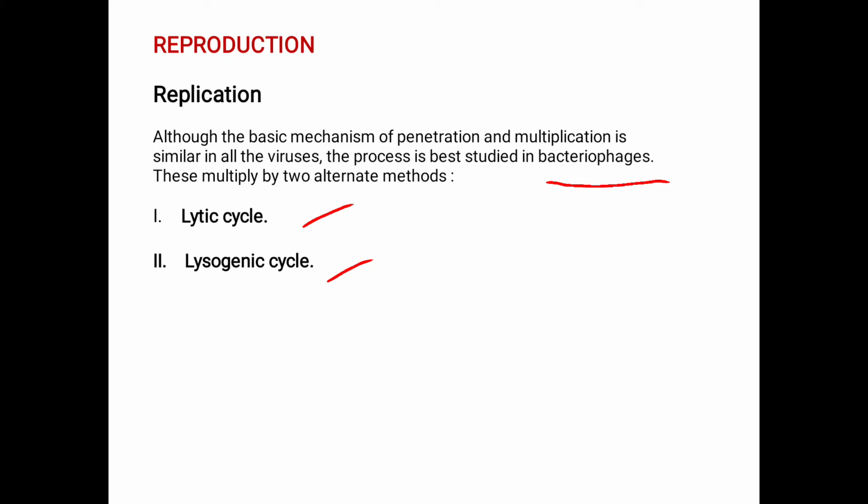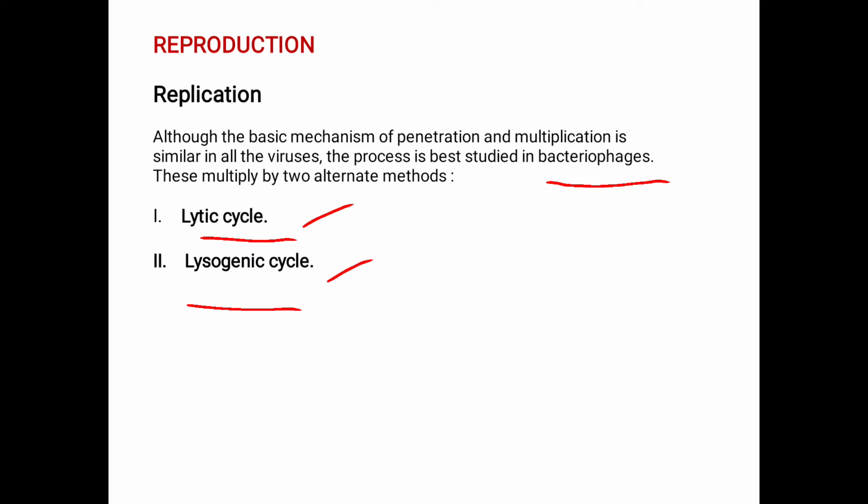In the last class we studied the types of phages, that is the T-even phage and the T-odd phage in viruses. T-even phage includes T2, T4, T6, and T-odd phage includes T1, T3, T5. Most of the T-even phages are operated by the lytic cycle; those which do not undergo the lytic cycle undergo the lysogenic cycle. Hence these are the alternative methods for replication.